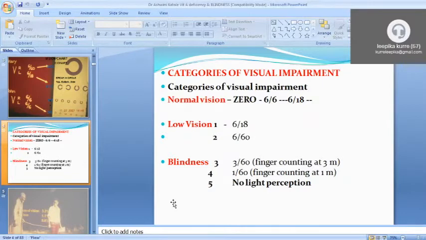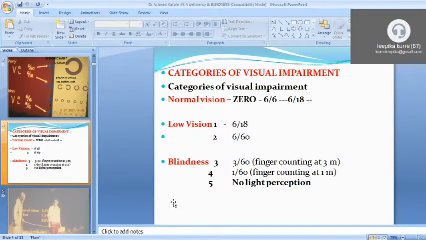Categories of visual impairment. There are various categories of visual impairment. In ophthalmology you will discuss it in depth, or you have already learned it, but this is also some part of community medicine, so we will discuss it a little in this session too. Normal vision is 6/6 up to 6/18.